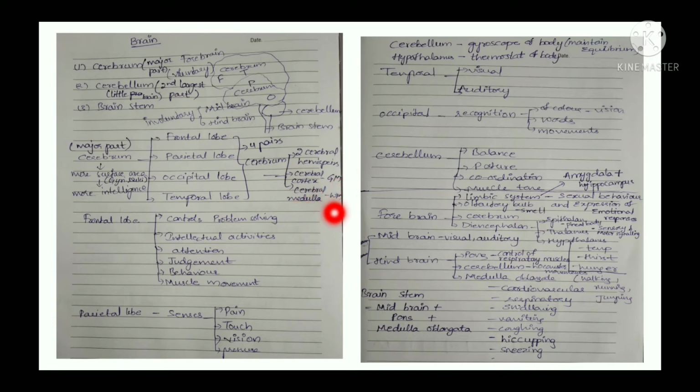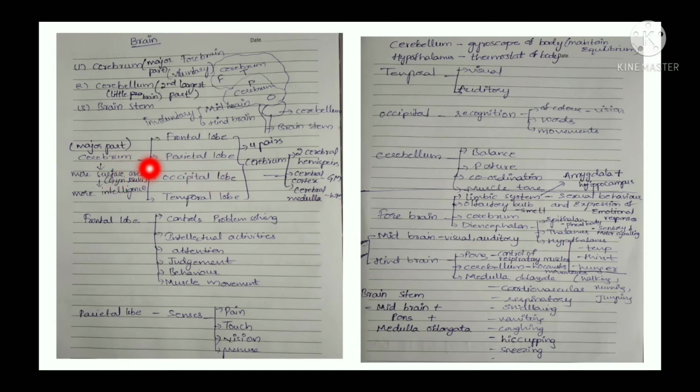We all have studied this in our intermediate and 10th class. The brain externally is made up of gray matter and internally white matter, whereas the spinal cord is the opposite: outside white matter, inside gray matter.